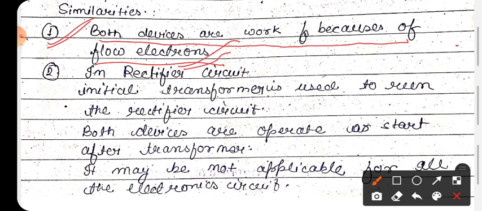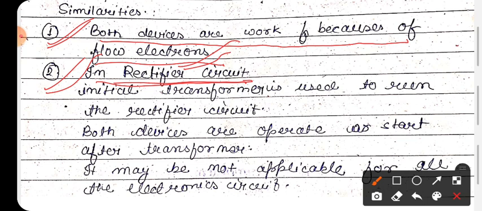Okay, now the second one is the rectifier circuit. The rectifier circuit is basically used in electronics devices and is made up of diodes. Okay, so a rectifier circuit initially starts with a transformer. So in both electrical and electronics devices the first circuit starts with the transformer.